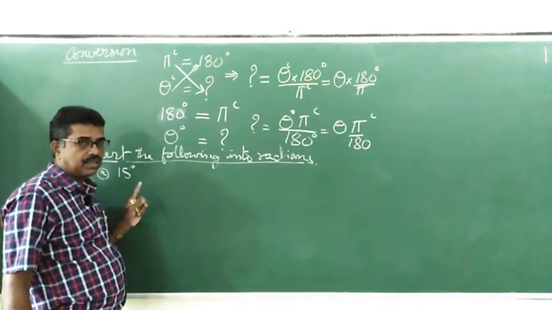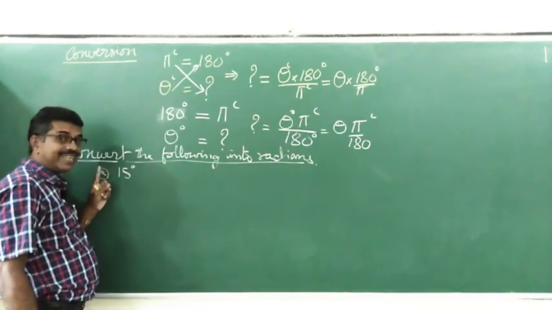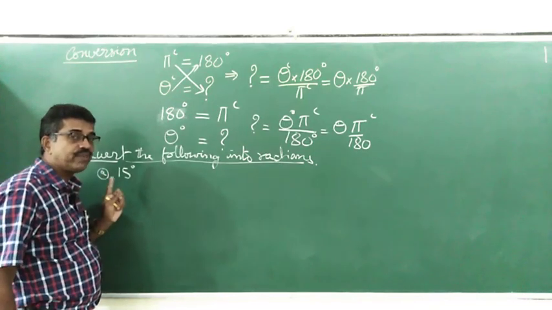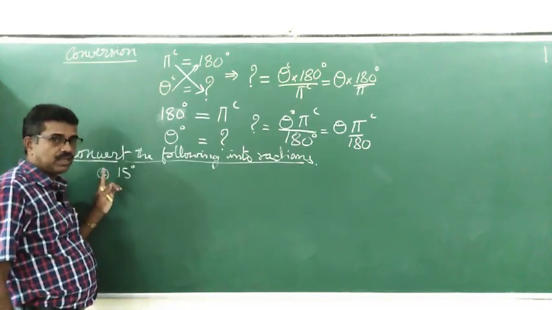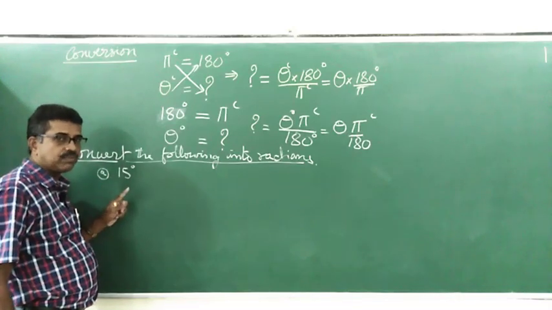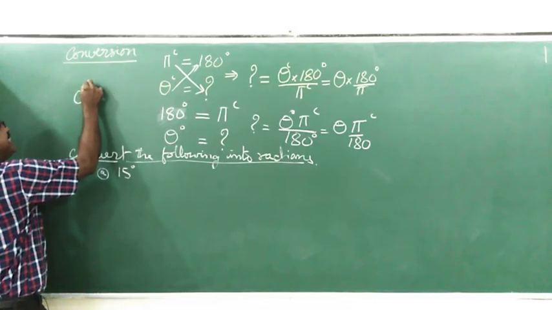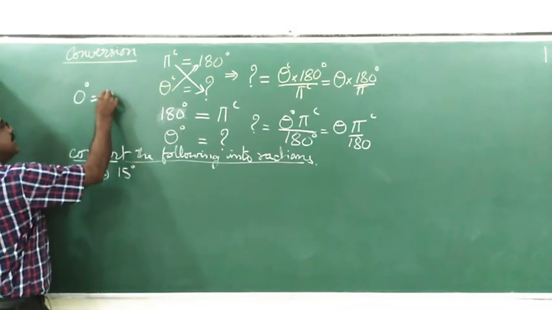degree. Dear students, I'll just give you the idea how to convert angles given in degrees which are multiples of 15. Multiples of 15: 1 times 15, 2 times 15, 3 times 15. But before that I will give you 0 degree. 0 degree is same as 0 radian.